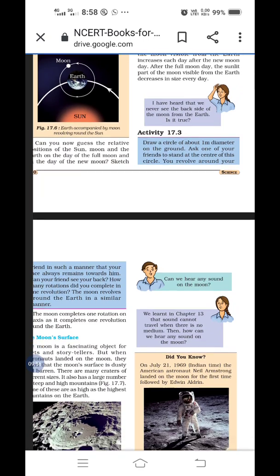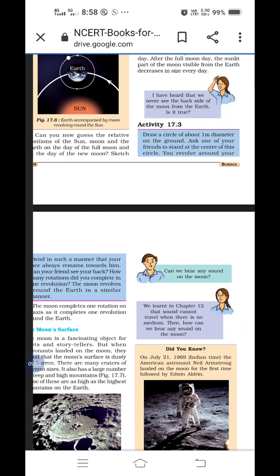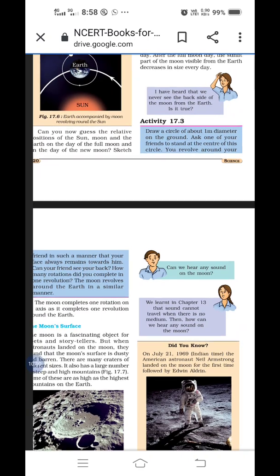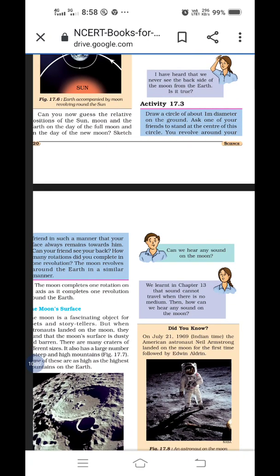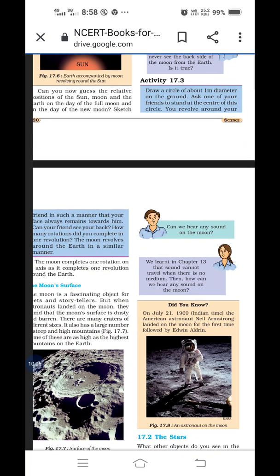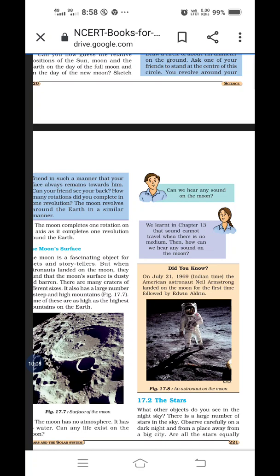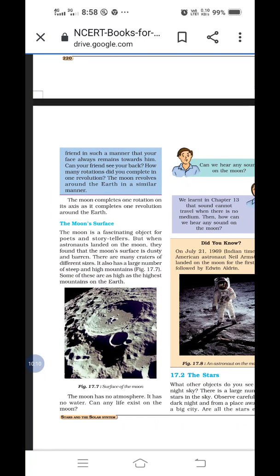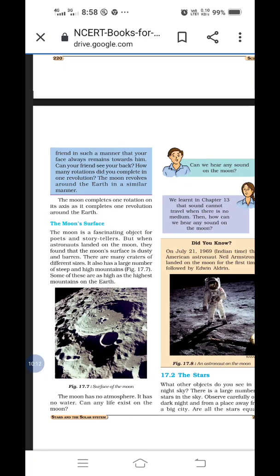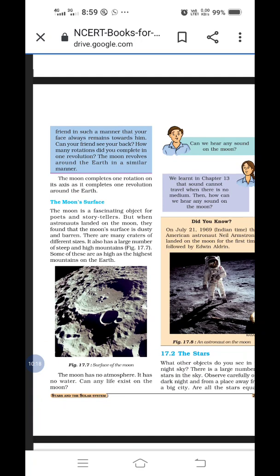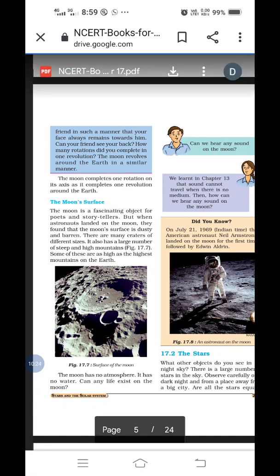Then activity 17.3 is given. Draw a circle of about 1 meter diameter, okay, on the ground. Ask one of your friends to stand at the center of the circle. You revolve around your friend in such a manner that your face always remains towards him. Can your friend see your back? How many rotations did you complete in one revolution? The moon revolves around the earth in a similar manner.